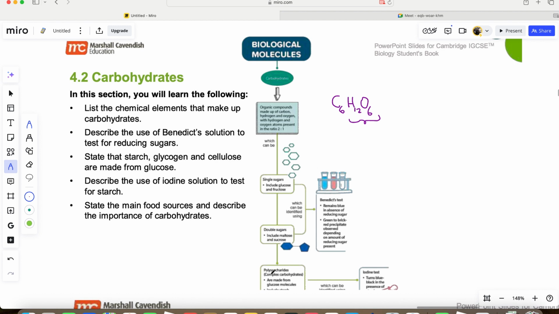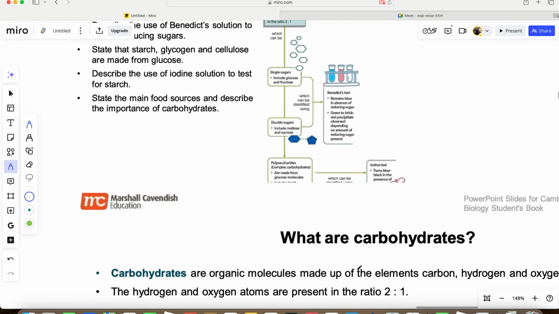The third sugar is called the polysaccharide. They are called the complex carbohydrate, the polysaccharide. I'm going to show them properly in the next page. Okay, the complex sugar are called the polysaccharides. They are made from glucose. Many glucose come together to form a polysaccharide. Is that okay? And this one, we don't test them with the Benedict solution. We test them with the iodine solution. So complex sugar, we use iodine solution to test for them. And simple sugar, which includes both simple and double sugar, we use what we call the Benedict solution to test for them. Remember this. Is that okay?